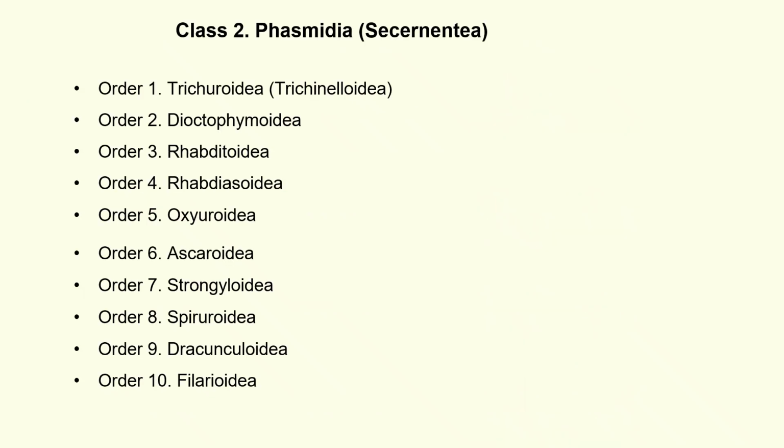The class 2 Phasmidia includes the following orders: order 1 Trichuroidea, order 2 Dioctophymoidea, order 3 Rhabditoidea, order 4 Rhabdiasoidea, order 5 Oxyuroidea, order 6 Ascaroidea, order 7 Strongyloidea, order 8 Spiruroidea, order 9 Dracunculoidea, and order 10 Filarioidea.